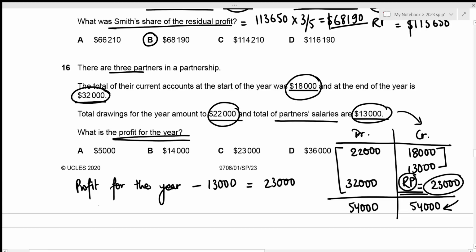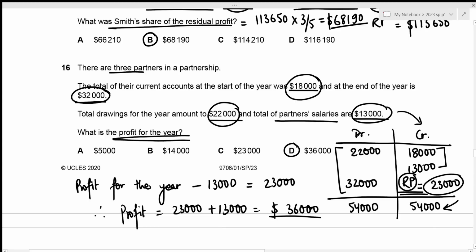Now we can easily solve this equation and figure out the profit for the year. That is just going to be 23,000 plus 13,000. Which results in the value of 36,000. This is the correct answer and this value is given in option D.